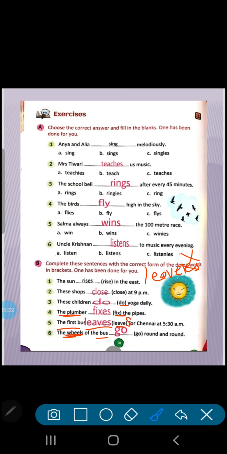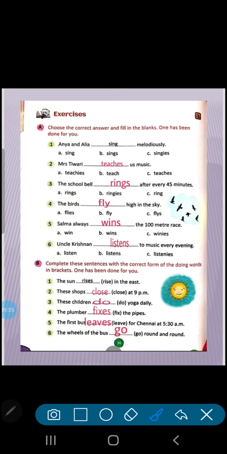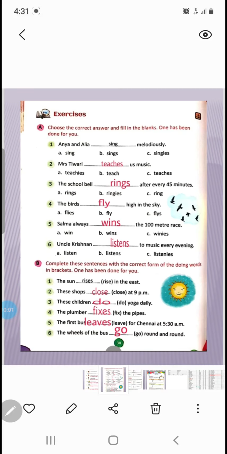The wheels of the bus. Here listen carefully. We are not talking about the bus. We are talking about the wheels. So wheels is a plural word. So we will write only go. If only bus would be there, then we would write goes, with es. But here wheels are plural, so we will not add s, es, anything. Clear? So this way you have to do. If a singular noun or pronoun is given, you will add s or es. If plural is there, then you will write whatever is given in the bracket. Okay?